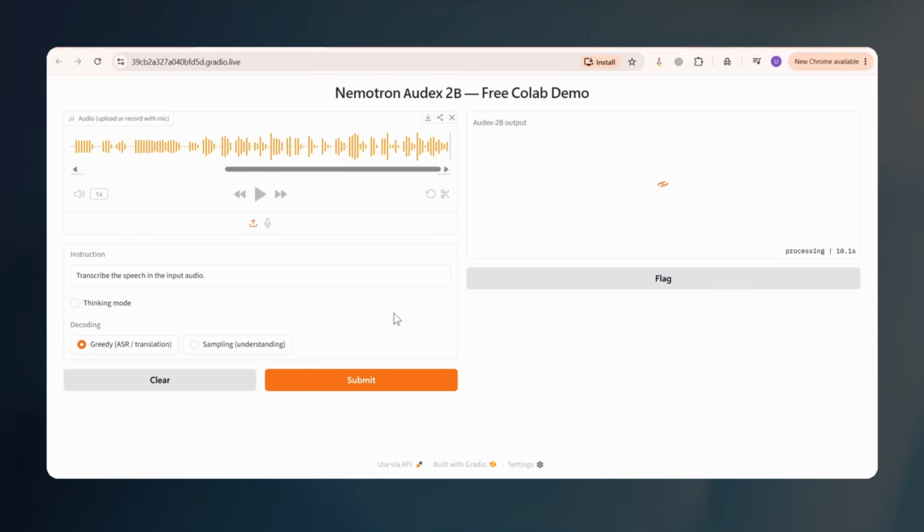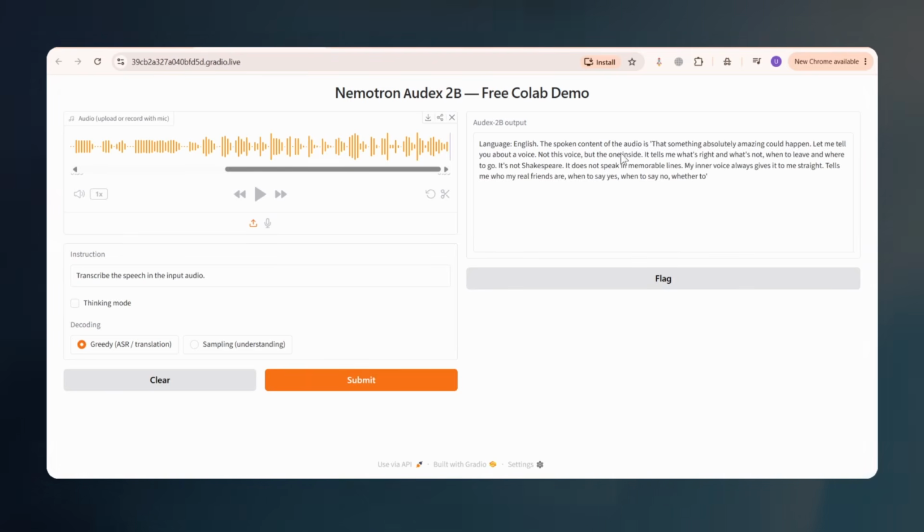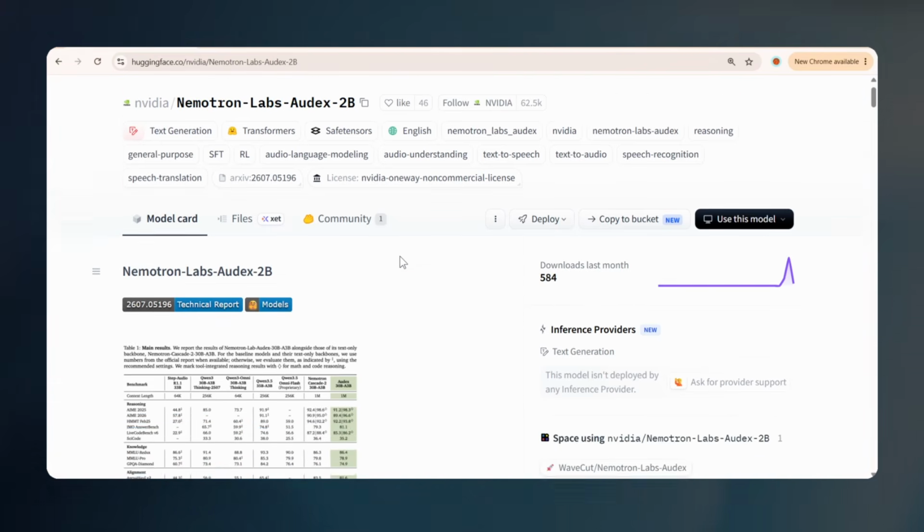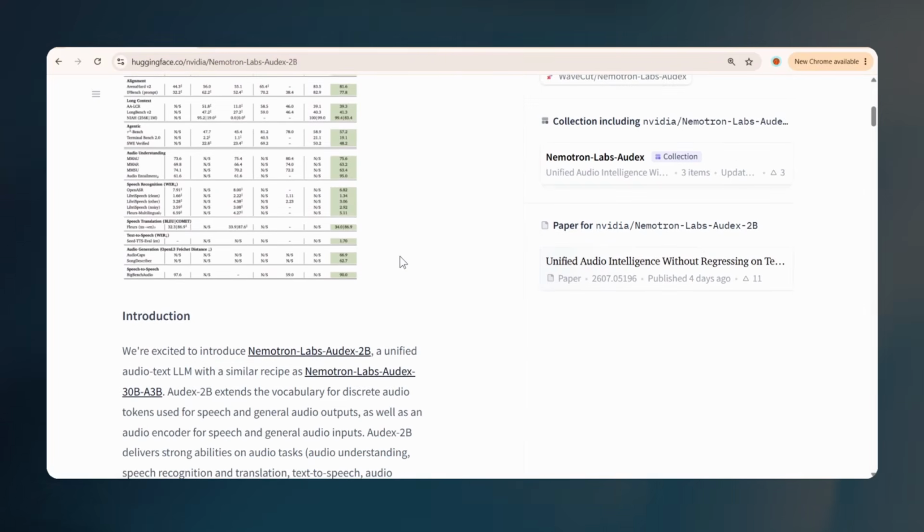And by the end, we'll even have it running in a clean web interface you can talk to with your microphone. It's called Nemotron Audex 2B. And honestly, for a model this size, some of the stuff it pulls off is a little ridiculous.